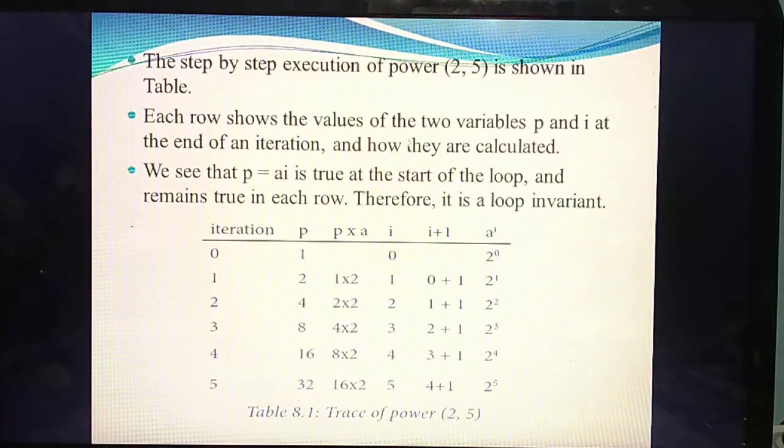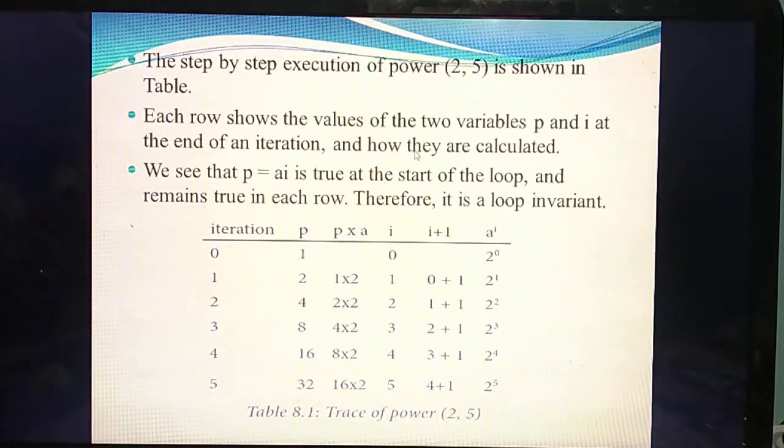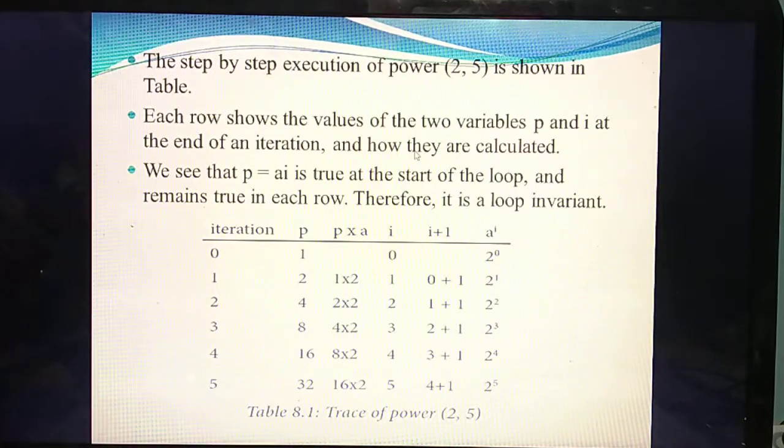So listen. Now we are going to study how this power is computed in our system. You are going to compute the power of 2, 5. How are you going to compute it? If they ask for 2 power 5, you know the answer. What's the answer for 2 power 5? 2 into 2 into 2 into 2, so 16 into 2, the answer will be 32. That you know. But how is this process done inside the system, or how does the computer calculate this power? That one we are now going to study.